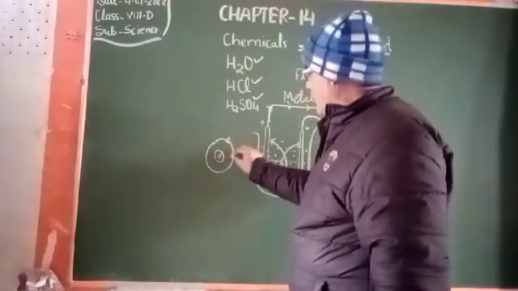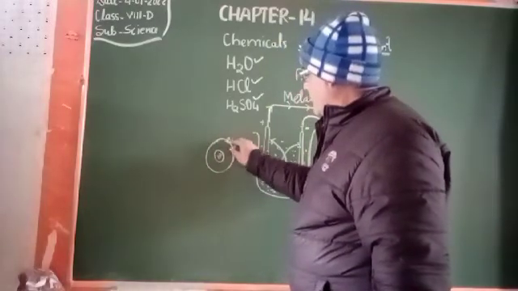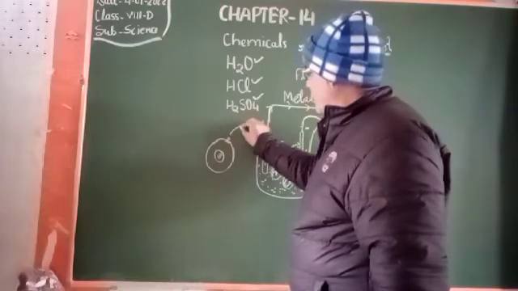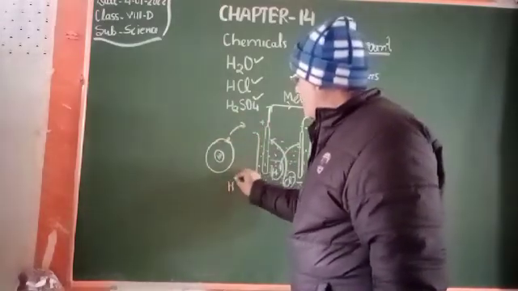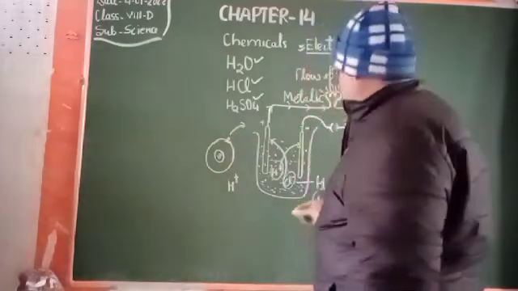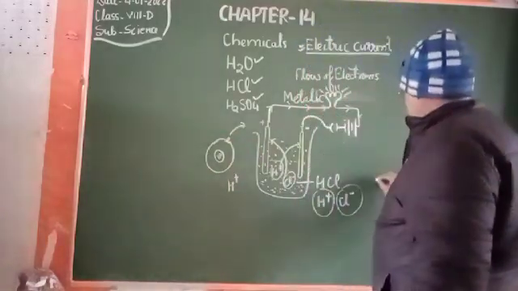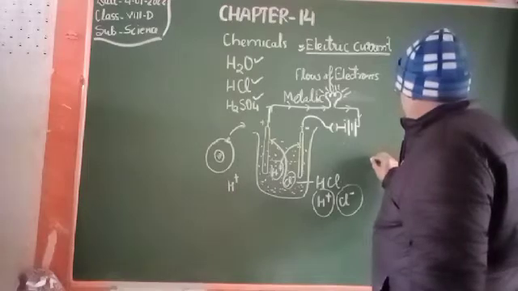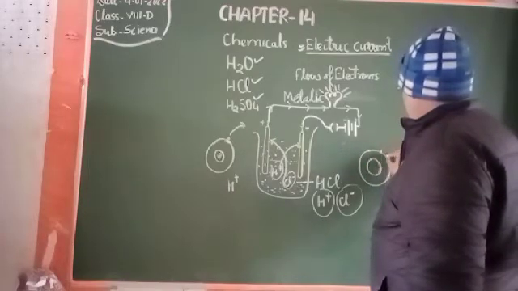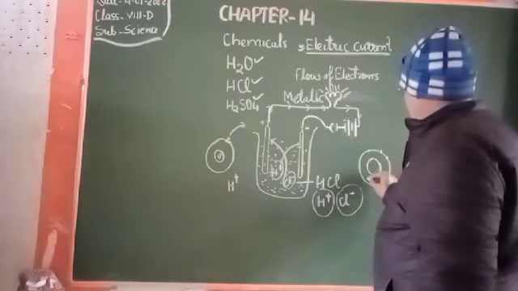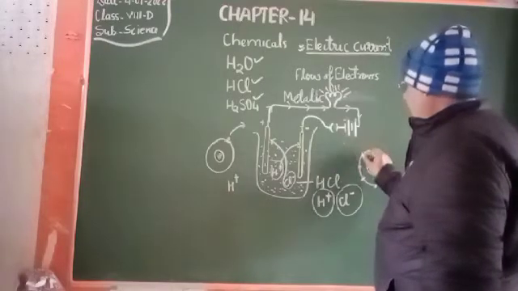So what happens? When this electron is lost by the hydrogen, the hydrogen becomes positively charged. And suppose this chlorine has 7 electrons in it, so it requires 1 electron.